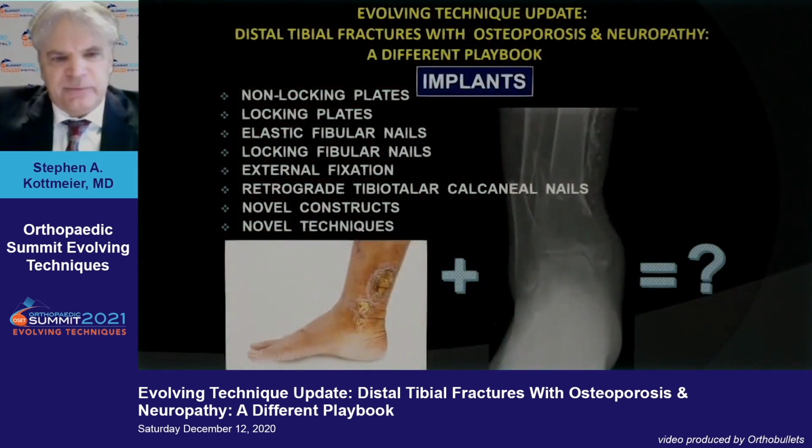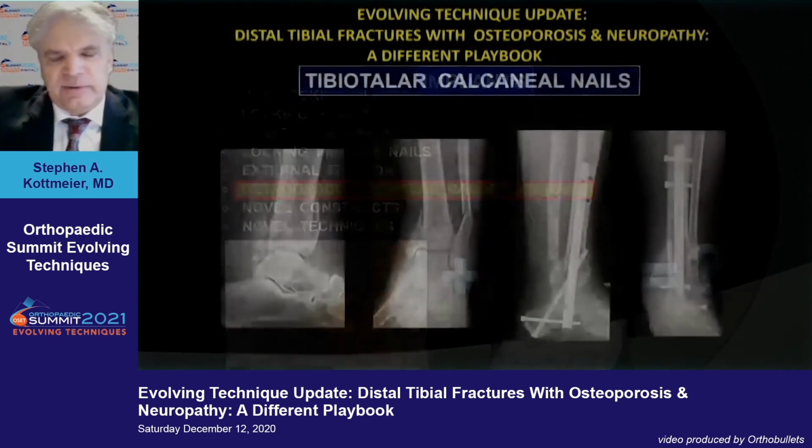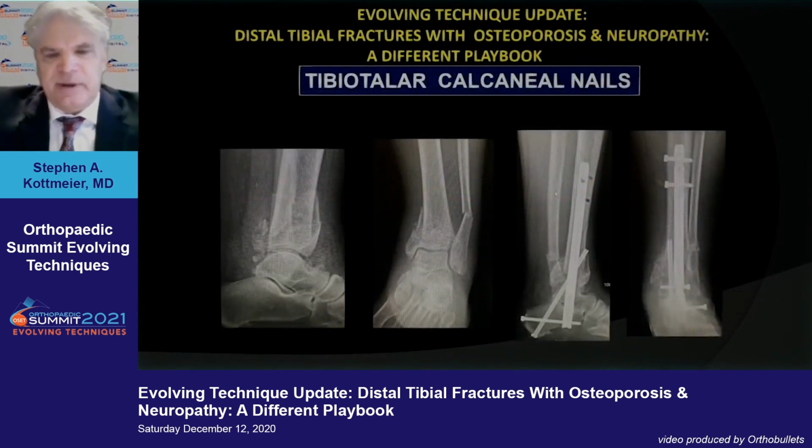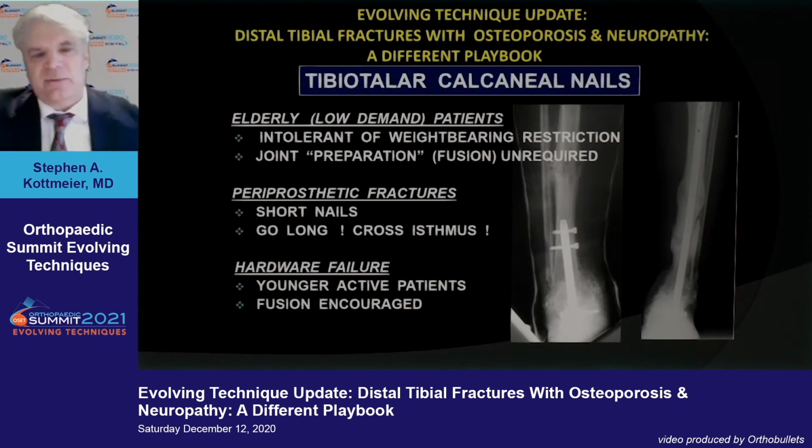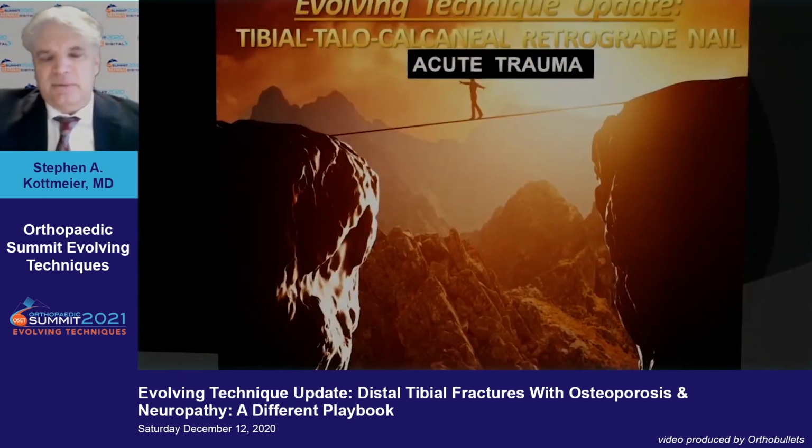There's some support for these tibial talar calcaneal nails, and I've used them in the past for both distal tibia and certainly for ankle fractures. It's only really suited for a select population, usually the elderly. Usually we don't have to go for formal fusion. We don't really have to fear construct breakage or failure, but in a younger population, we certainly would have to go with formal fusion. And we usually want to use longer nails rather than shorter nails.